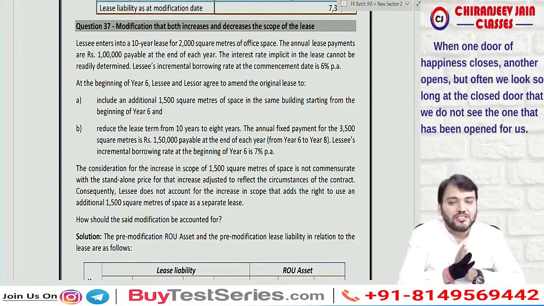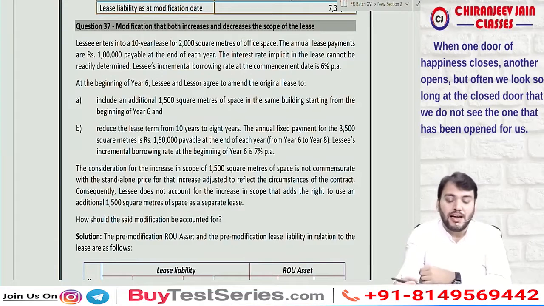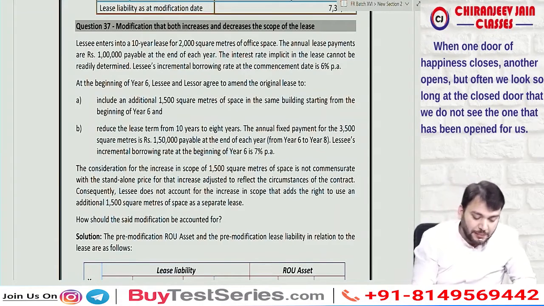Now, last class we were doing Ind AS 116. We have done till modification in the books of lessee. I hope you have understood. Let me take one more question based on that. Come to question number 37.